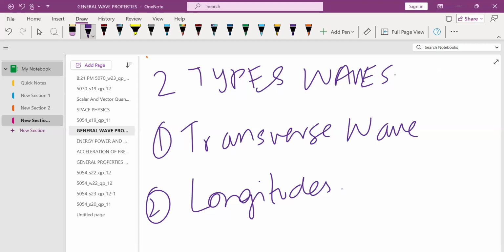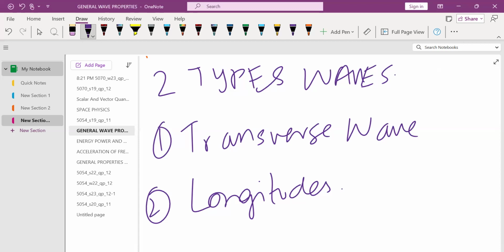Questions like definition, or you have to identify which wave is transverse wave and which is longitudinal wave. Such type of questions usually come in P1 or P2 about the chapter, or you can say the general properties of the waves.